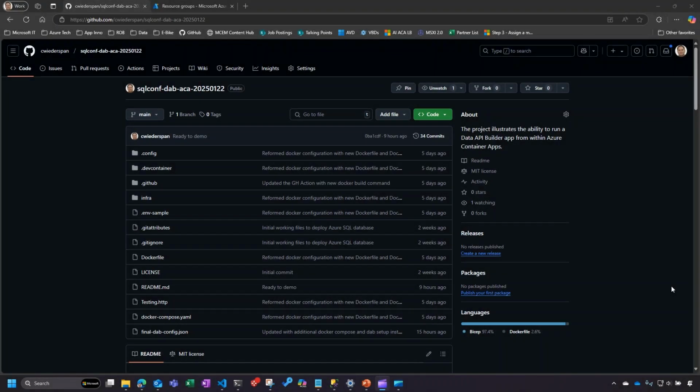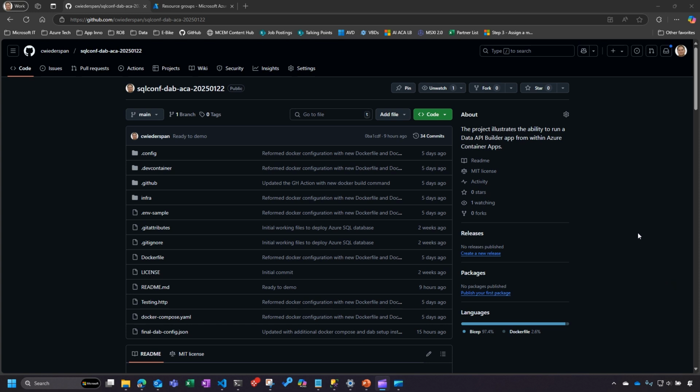So here I am in the repo inside the GitHub website. You'll notice this is not an overly sophisticated application or demo. There's really only a couple folders, a couple Docker related files, some configuration files. We will talk through all of that once we get this up and running.